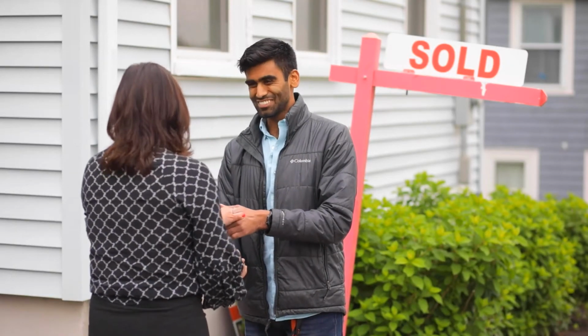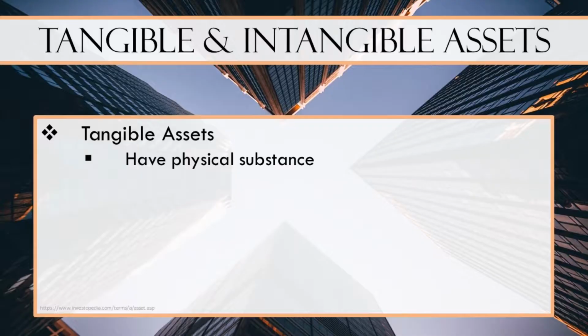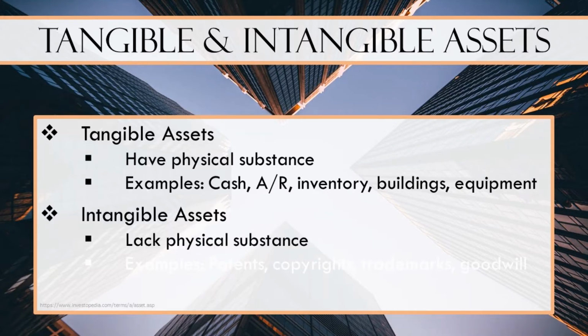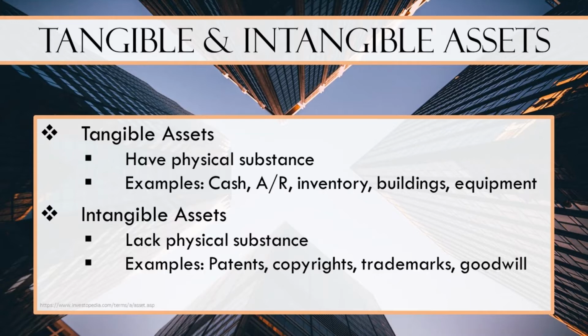Assets may be tangible or intangible. Simply put, tangible assets have some sort of physical substance. Examples of tangible assets include cash, expected cash, such as accounts receivable, inventory, laptops, and buildings, whereas intangible assets do not have physical substance. You may not be able to see it or touch it. Examples of intangible assets include patents, copyrights, and goodwill.